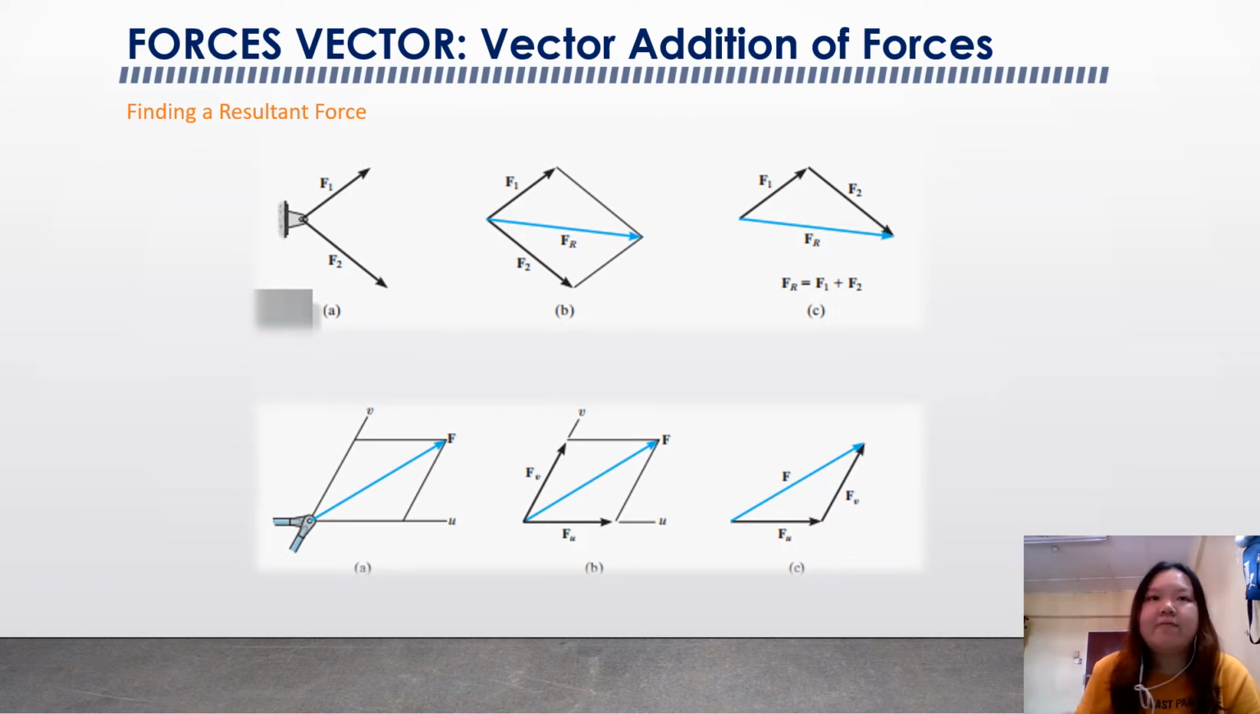We have F1 and F2, and then we have to find the FR, which falls between F1 and F2. We call it the resultant force. Then we can simply arrange it into a right triangle and solve it through triangle rules, which we will discuss later. The same goes for the example down here, where we have U and V, and we will arrange it into a triangle so that we can do the calculation later.